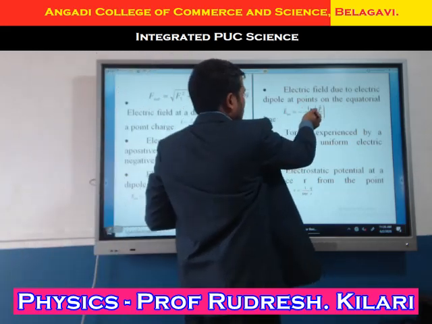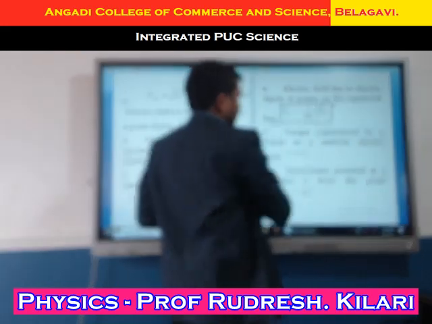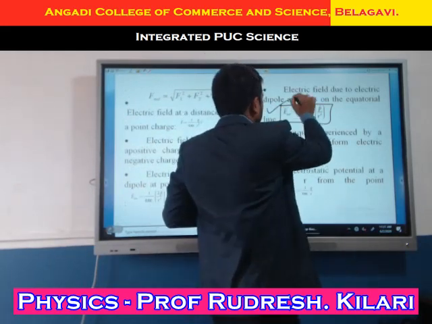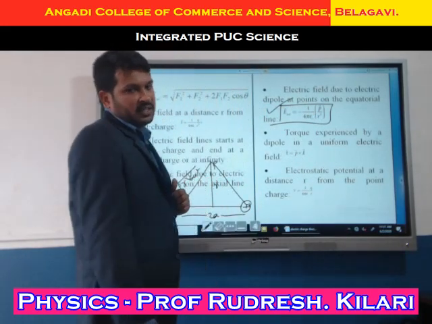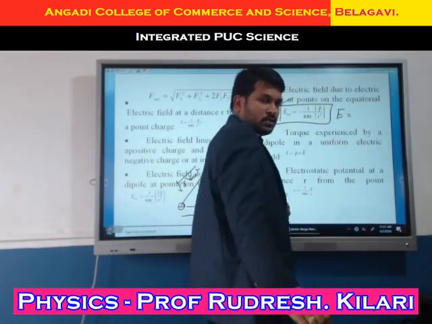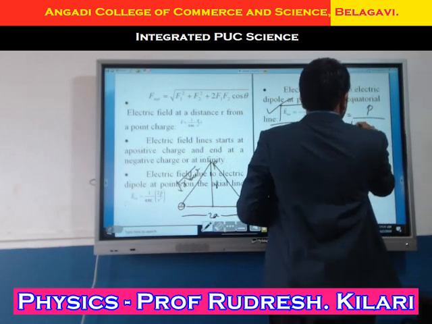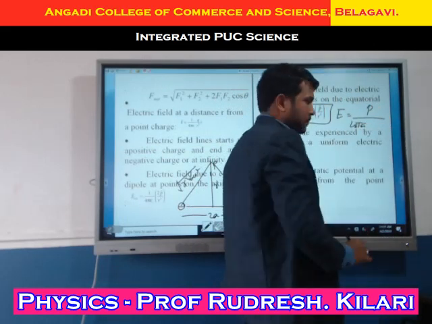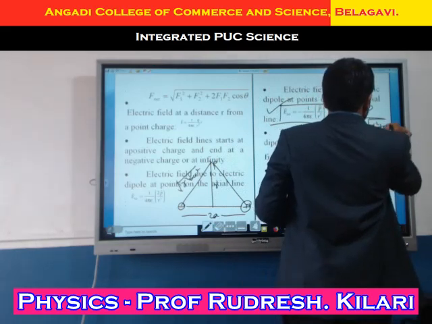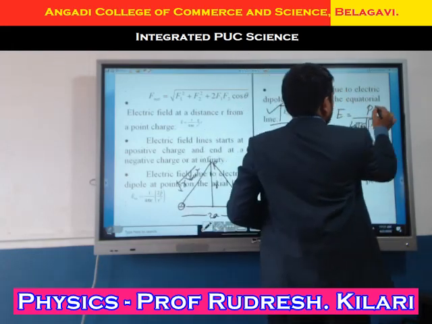E equals 1 divided by 4 pi epsilon naught, p divided by r cube. Actually this is at the center. That I will write as E equals p divided by 4 pi epsilon naught, into the root of r square plus a square, whole to the power of three, into r.